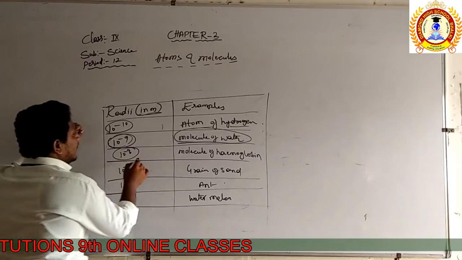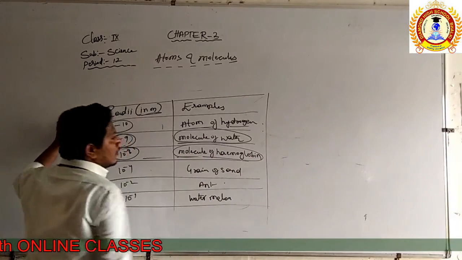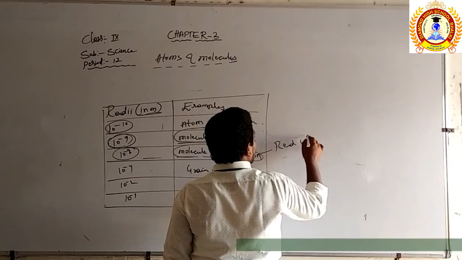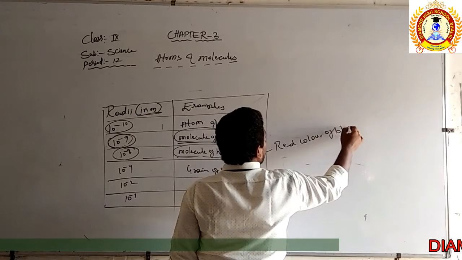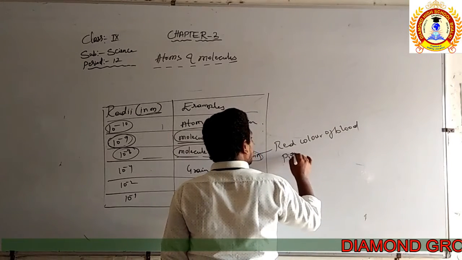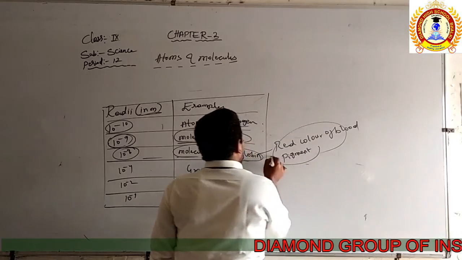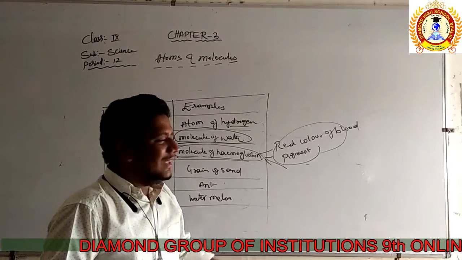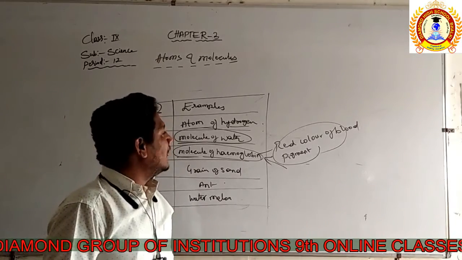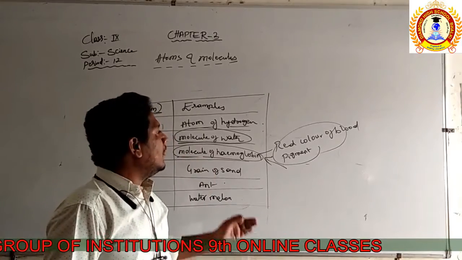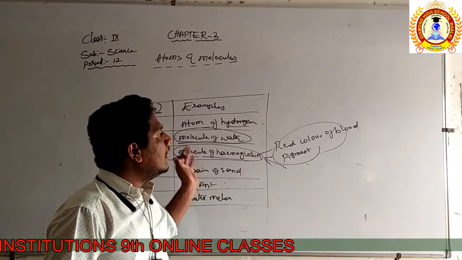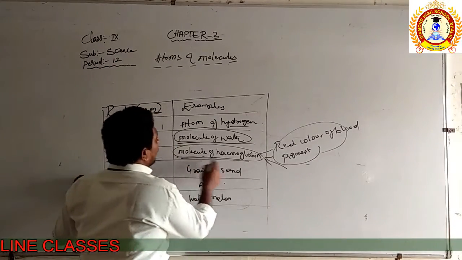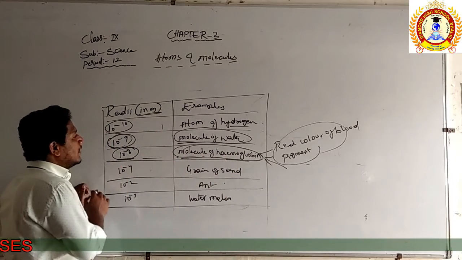10 to the power of minus 8 is the molecule of hemoglobin. What is hemoglobin? The red color of our blood is only due to a pigment, and that pigment's name is hemoglobin. Actually, our blood is not red if the hemoglobin is absent. Only because of the presence of hemoglobin is our blood red in color. So it is the pigment. What is the radius of these hemoglobin molecules? That is about 10 to the power of minus 8.